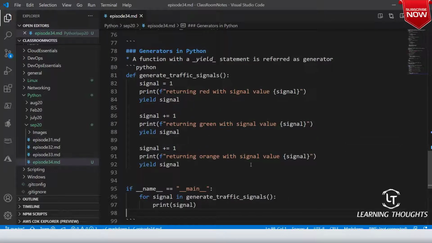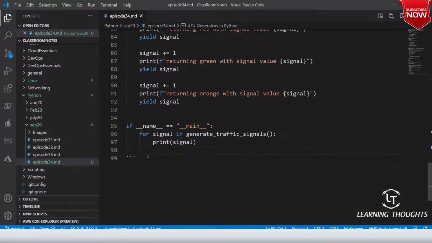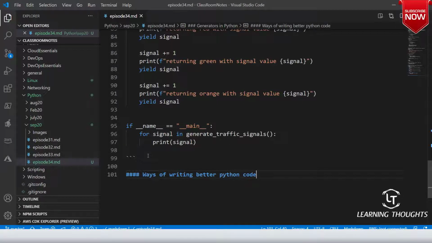This makes more sense, right, sir? Now let us try to look at ways of writing better Python code. I'll be giving this in some of the stuff, right?